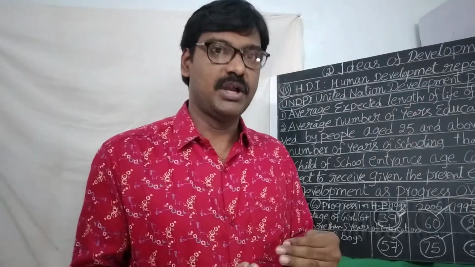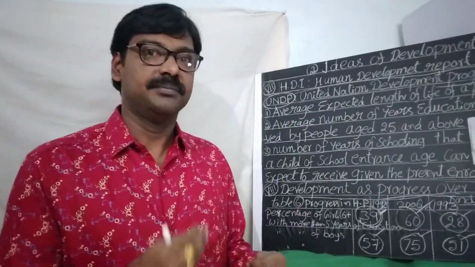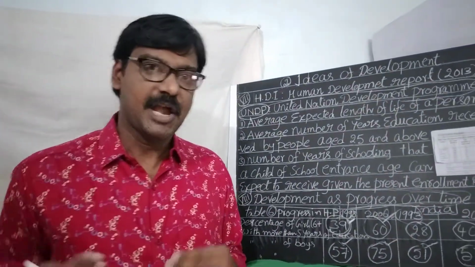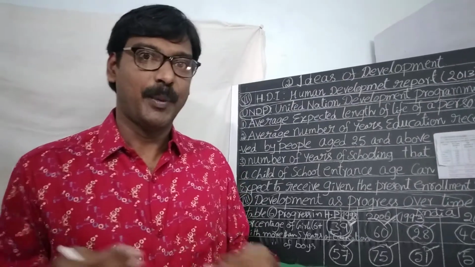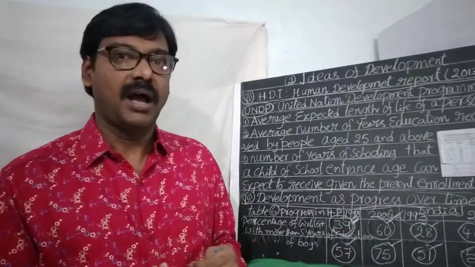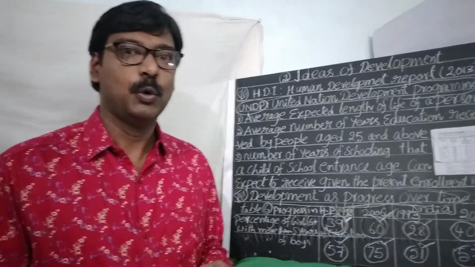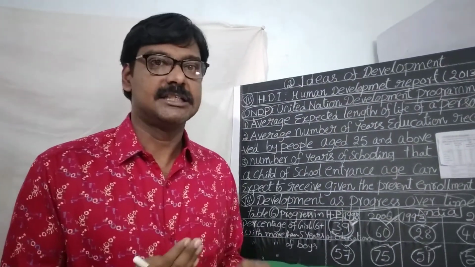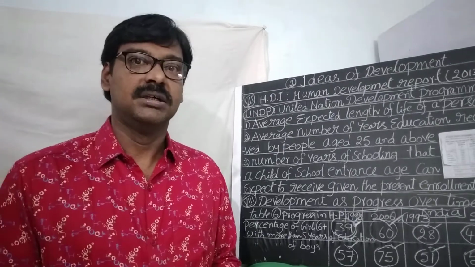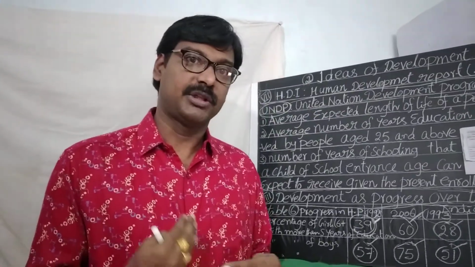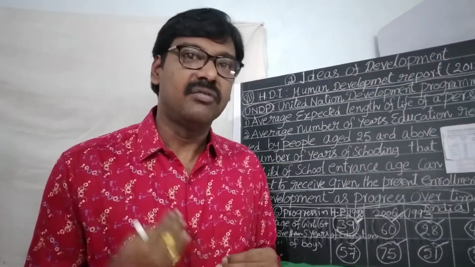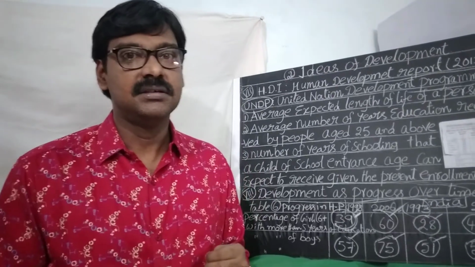So UNDP is one of the organizations that gave importance to human development, and UNDP used the Human Development Index as the criterion to explain the development of the different countries.